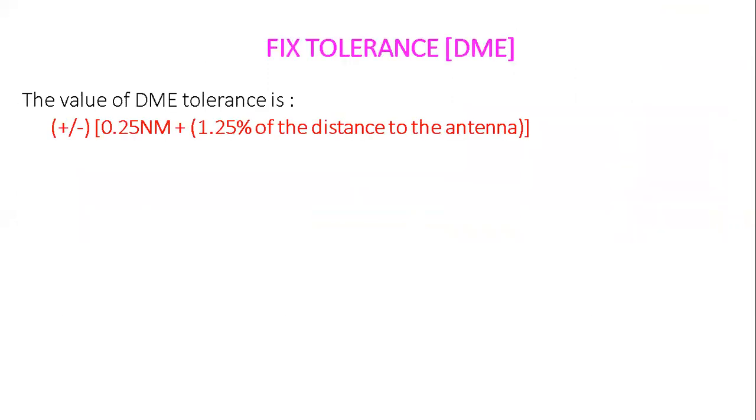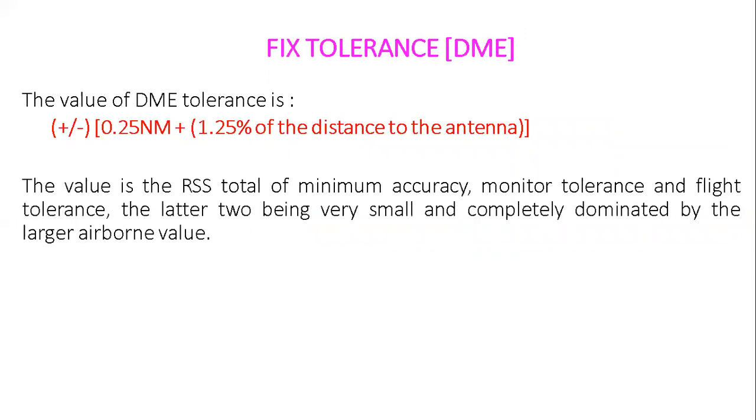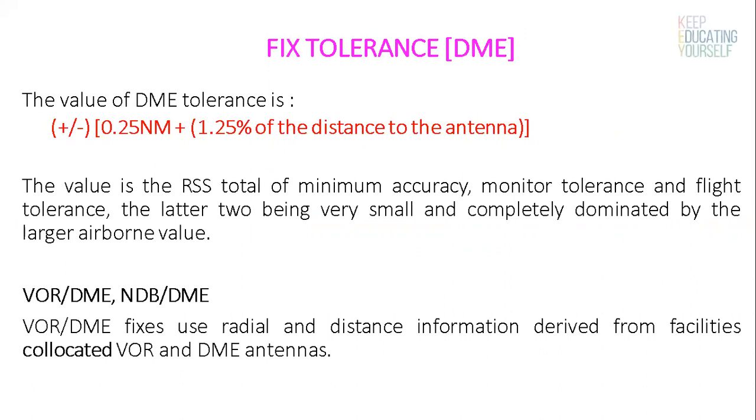Fixed tolerance for DME. It is plus minus 0.25 nautical mile plus 1.25% of distance to the antenna. The value is the RSS total of minimum accuracy, monitor tolerance, and flight tolerance, the latter two being very small and completely dominated by the larger airborne value.